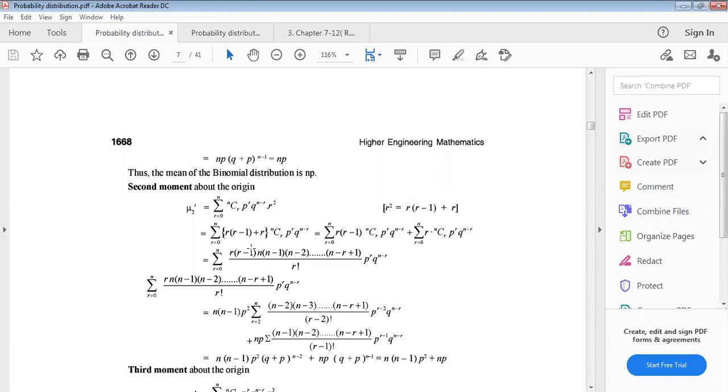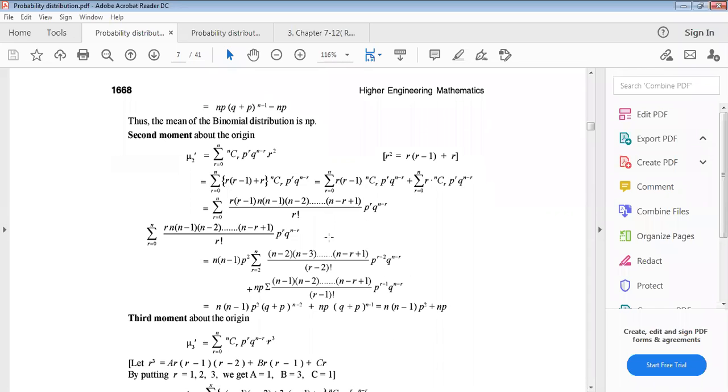Distributing to both terms, r into r minus 1, and here only r. Now for r into r minus 1, the nCr formula: n into n minus 1, up to n minus r plus 1, divided by r factorial. Here also n minus r comes in. So p to the power r and q to the power n minus r.